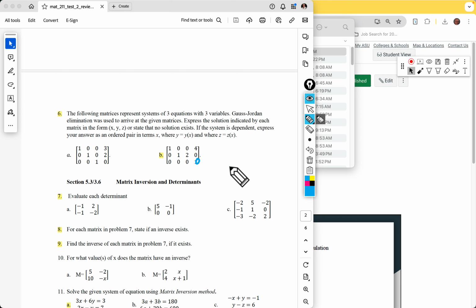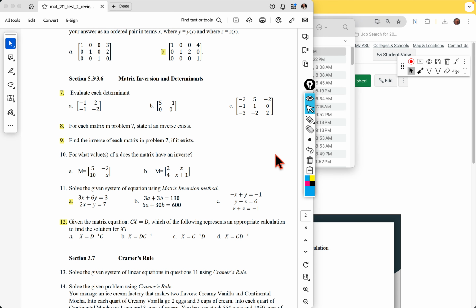But if you need help with the Casio calculator, I can help you, but it's been a while since I used it with matrices, so I'd have to go back and research it, and I just needed to make all these other resources. So I just want to be transparent there, that if you need it, let me know, because we've got a couple days, but I'm assuming you've done well.